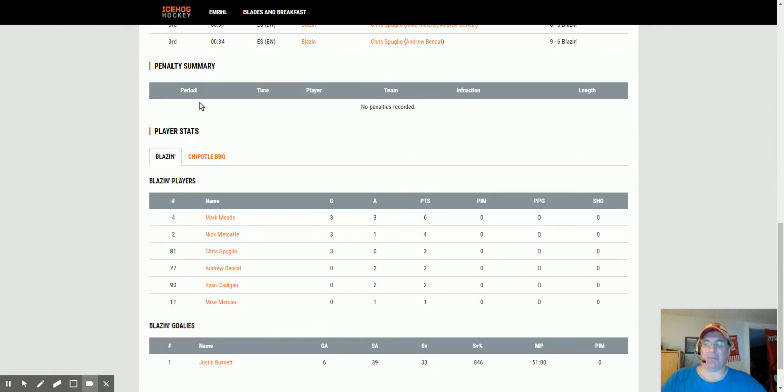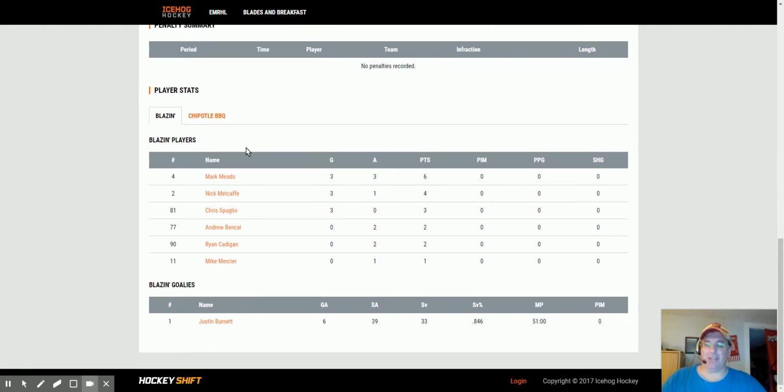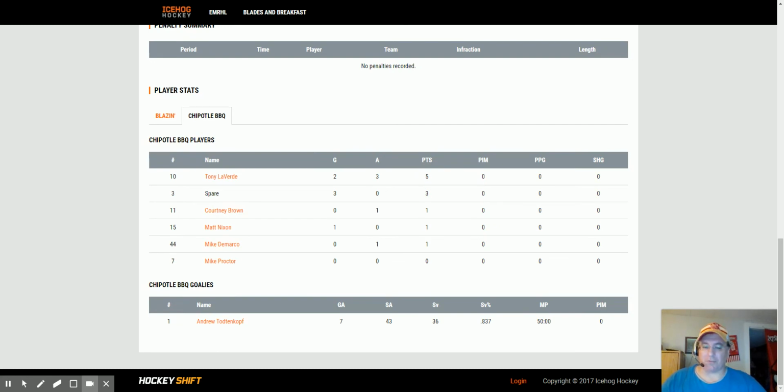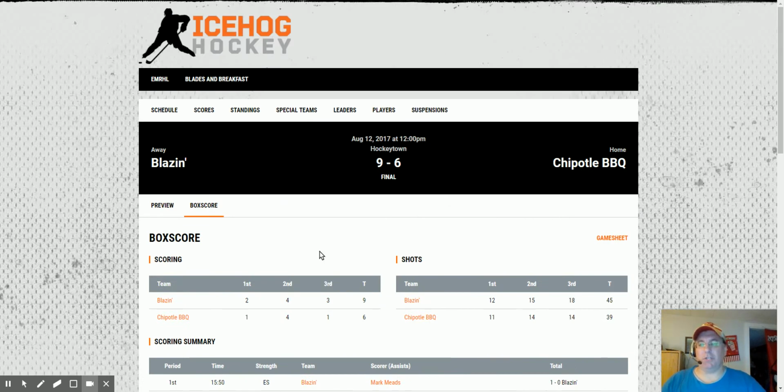Down the bottom here, you see the penalty summary. There were no penalties. And then here you get the 2 different tabs. So you get the Blazin stats and the Chipotle BBQ stats right there. Shows the goalie and his stats and the whole bit. So that's the individual games.